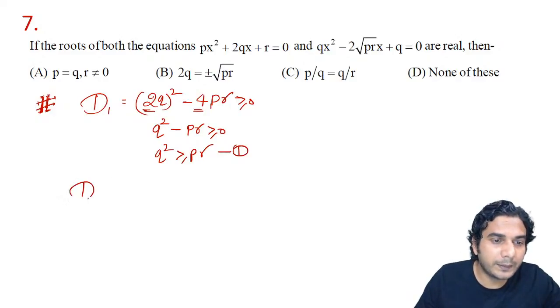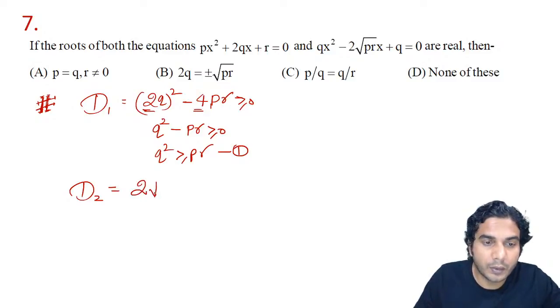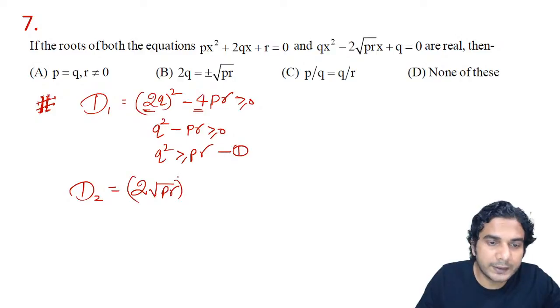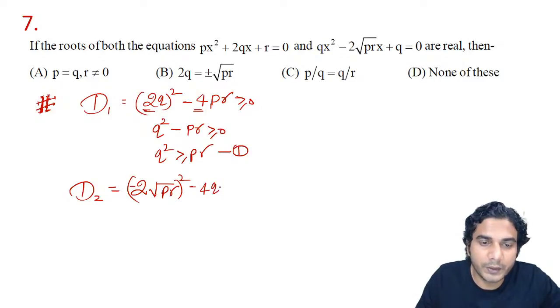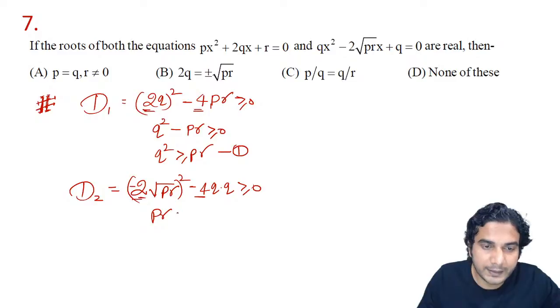We have another one, the discriminant of the second quadratic, D2. It will be b square, twice of root pr the whole square, minus 4ac, so it is 4 q into q, which is q square, again more than or equal to 0. Dividing by 4, you'll get pr minus q square. So you are getting q square is less than or equal to pr, which is the second relation.